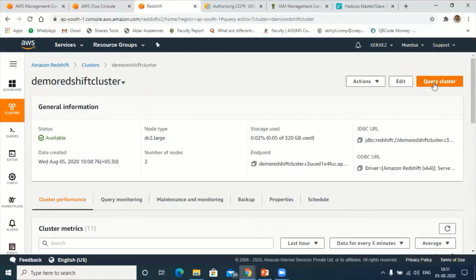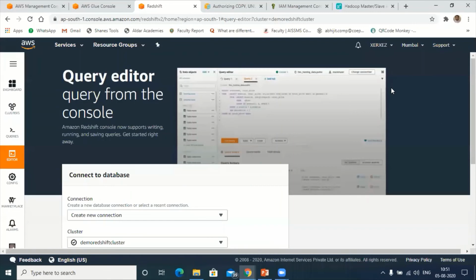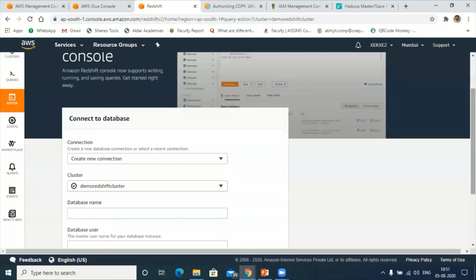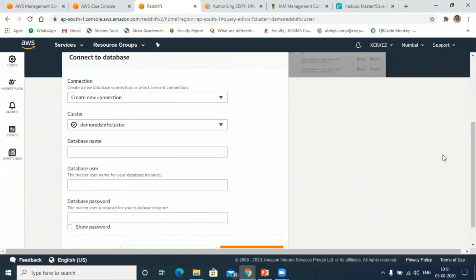After creating the cluster, we need to create the database. Here, connect to the database. Since I don't have any database here, I'll try to create a new database connection. I will create one test database.